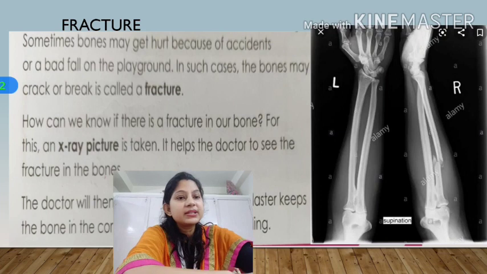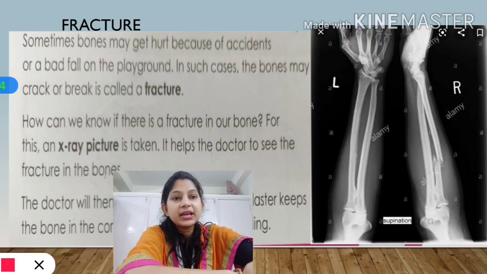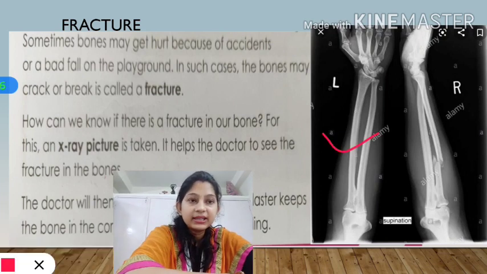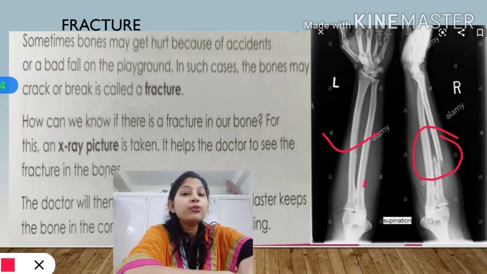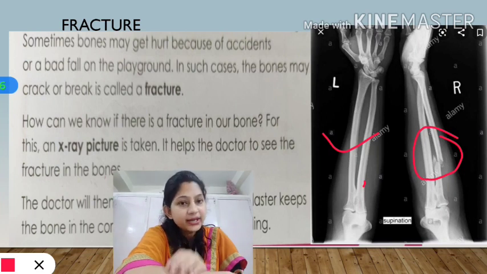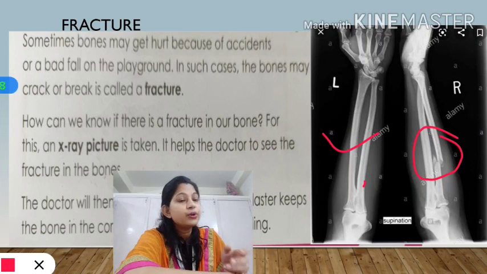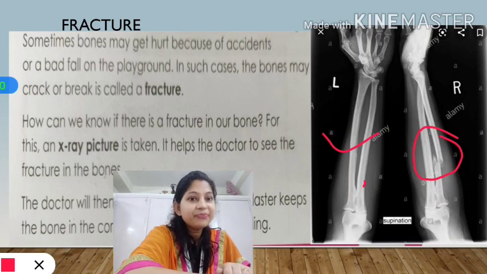For example, see here in this picture, it is an X-ray of a normal hand. Bones you can see perfectly alright, but here you can see a crack, isn't it? Now the question comes, when will you go for an X-ray? You do not know when you should go for an X-ray, isn't it?